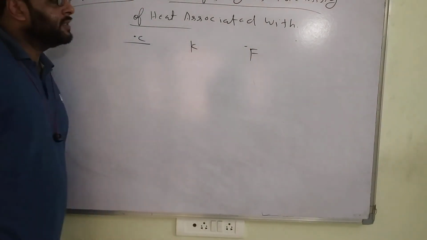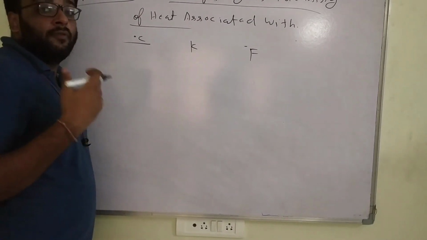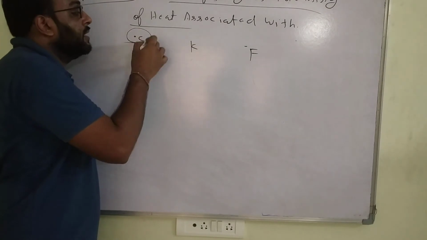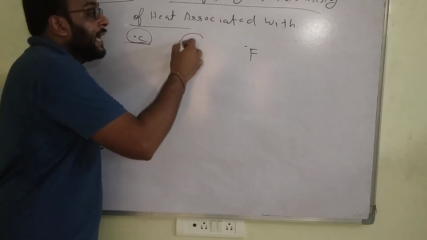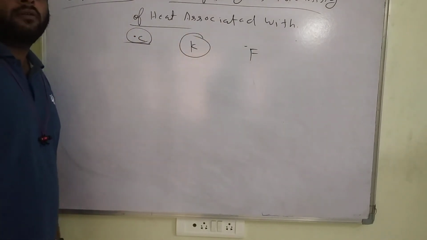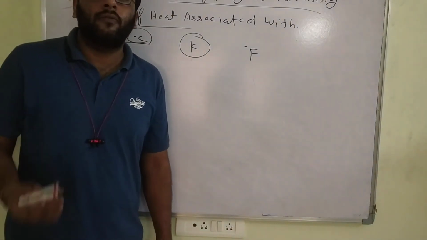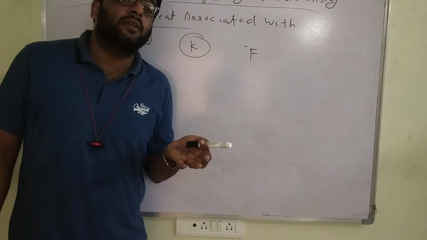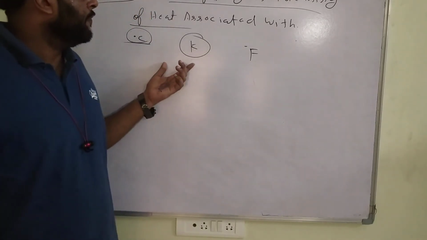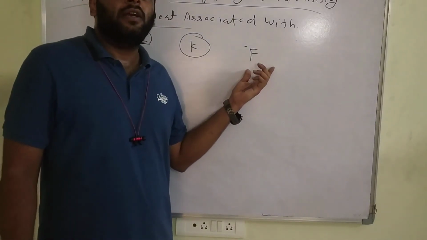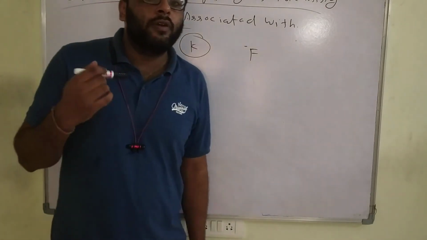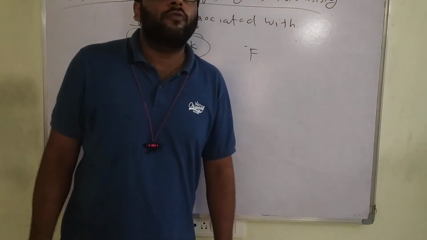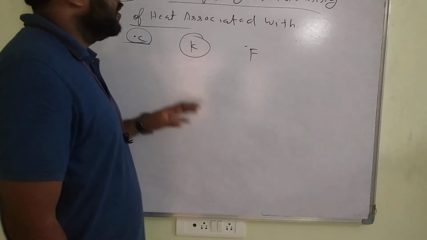Generally, atmospheric temperature we consider in degrees Celsius. Kelvin: generally in calculations for metals we consider the temperature in Kelvin. For gaseous temperature measurement we also consider Kelvin. Fahrenheit: for our body temperature we use a thermometer, so it is not in degrees Celsius. The temperature always comes in Fahrenheit. So these are different kinds of examples.